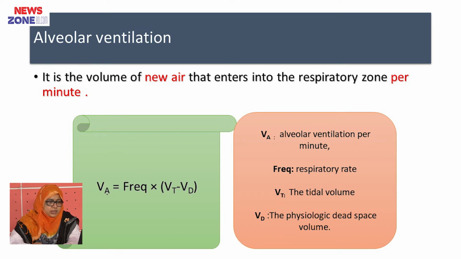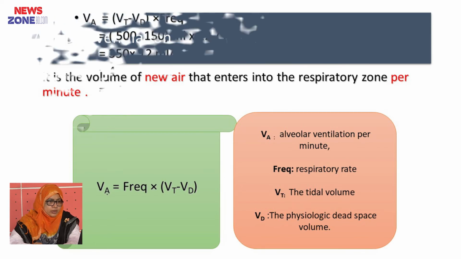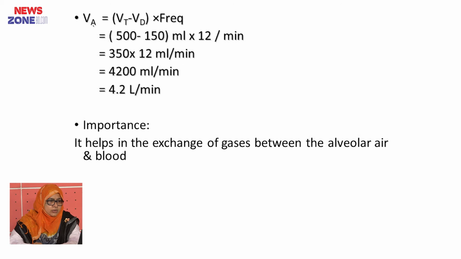That means Vt is tidal volume and Vd is physiological dead space volume. We can calculate alveolar ventilation by this equation, and by this we find that it is about 4.2 liter per minute. And what is the importance? It helps in exchange of gases between the alveolar air and the blood.